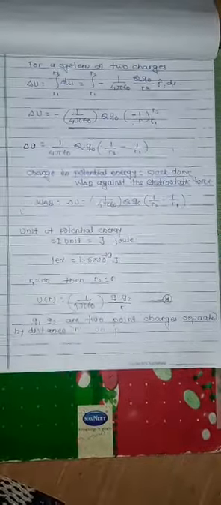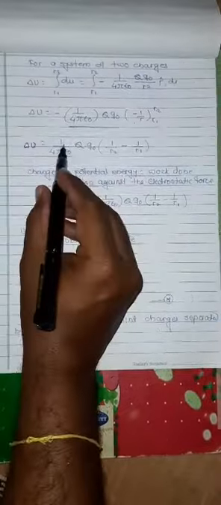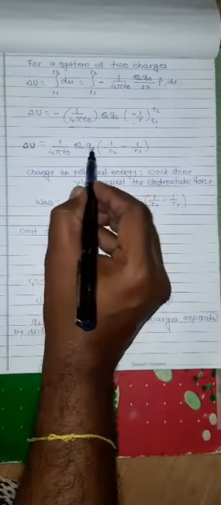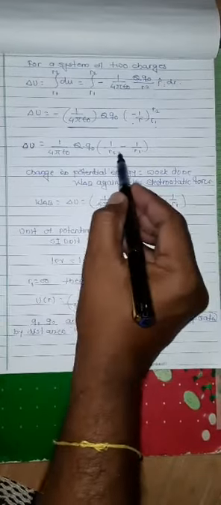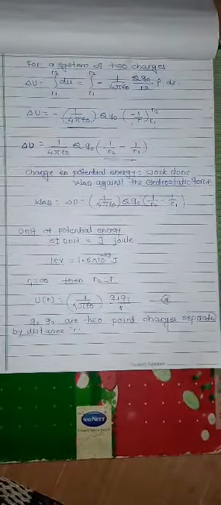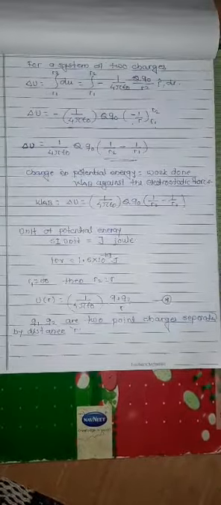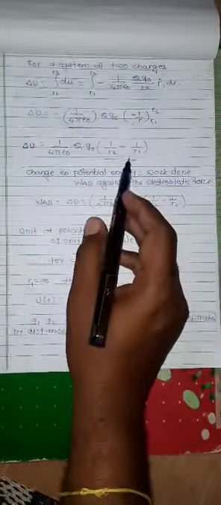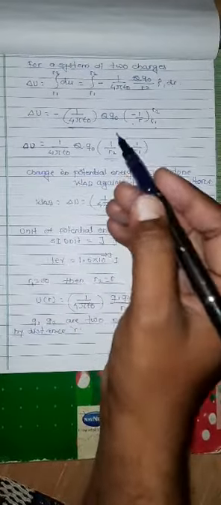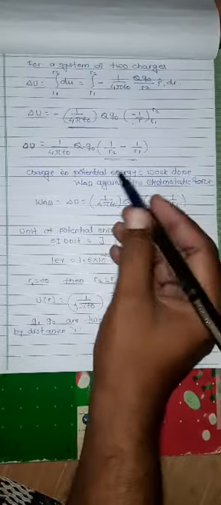If we set up the limits, delta U is the potential energy, calculated as 1 upon 4 pi epsilon 0, q0, times 1 upon the upper limit minus 1 upon the lower limit. Now the potential energy is calculated. The change in potential energy depends upon this equation, and depends upon the points, or in short, the actual path taken by the charge.